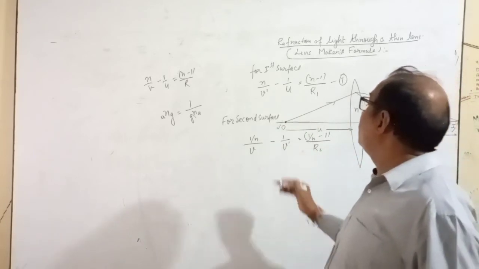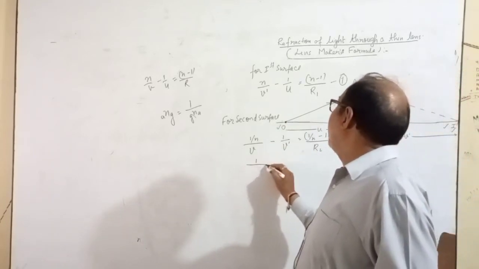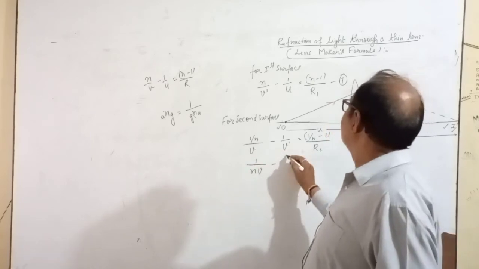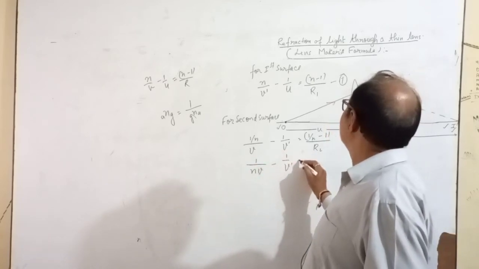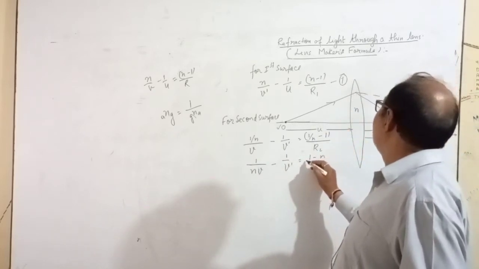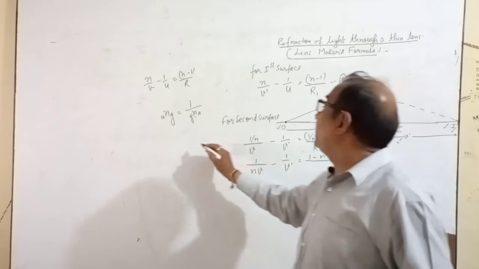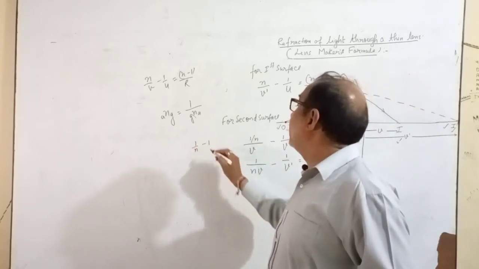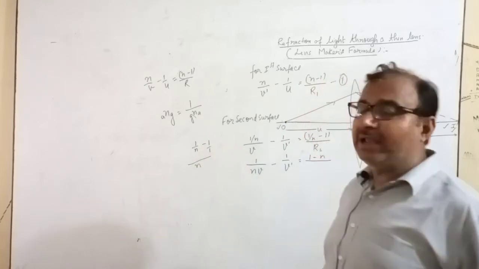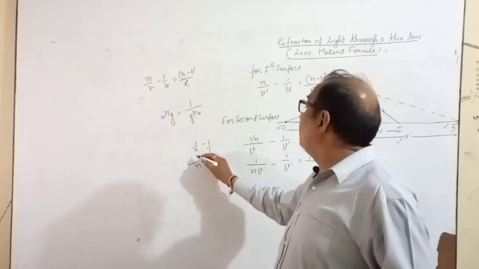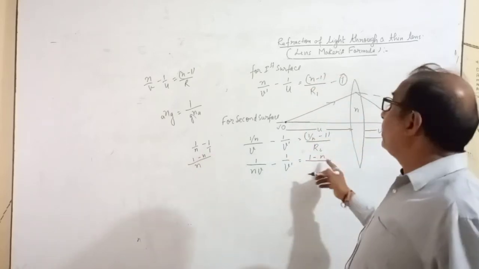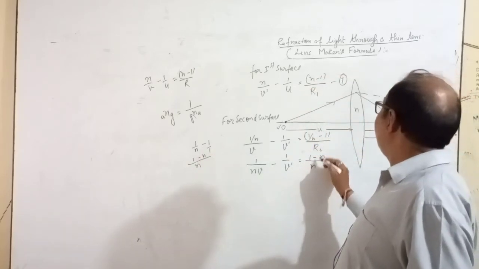What are you going to do? 1 upon nv minus 1 upon v dash equals 1 minus n. Here I take an LCM, 1 upon n minus 1. What do you do? You take the LCM, right? n divided by n, 1 into 1 divided by n. So here I have written 1 minus n, and n will come down.